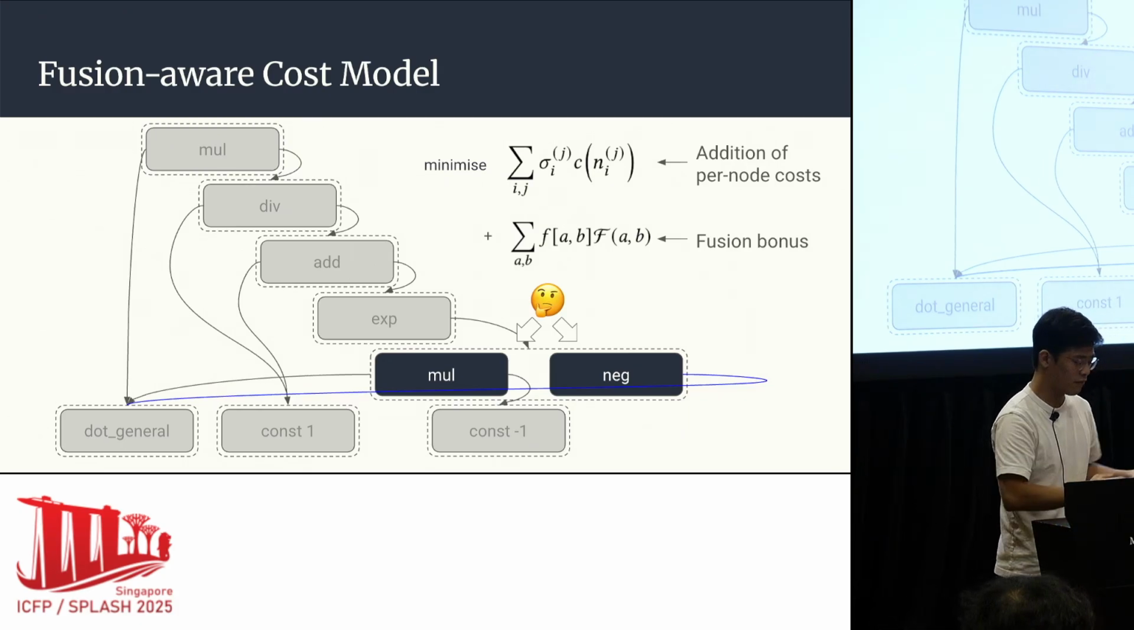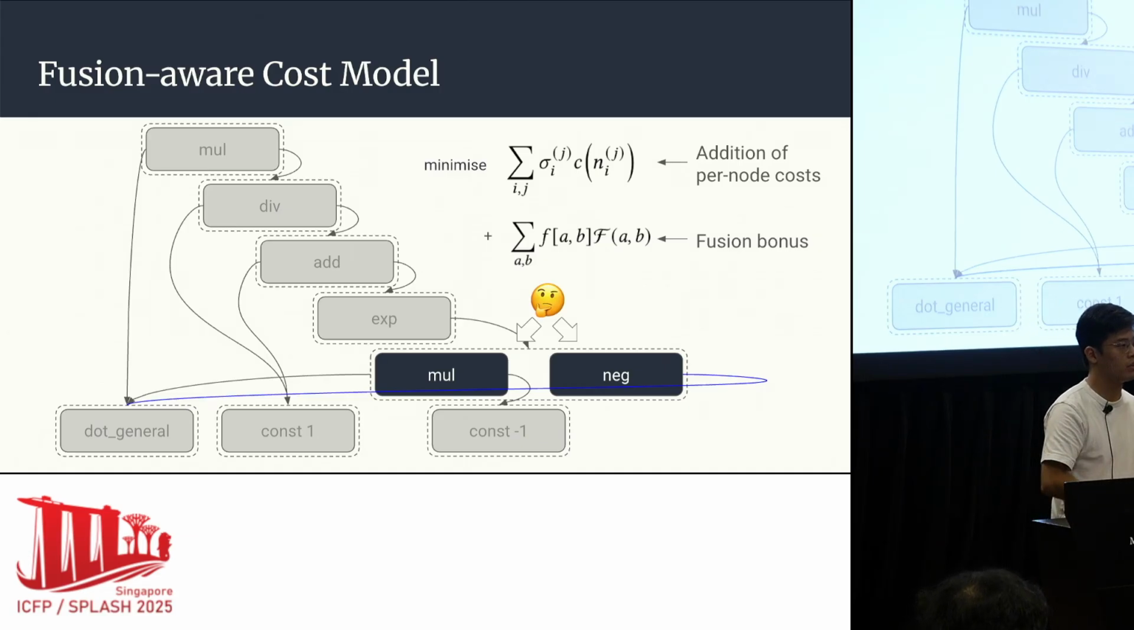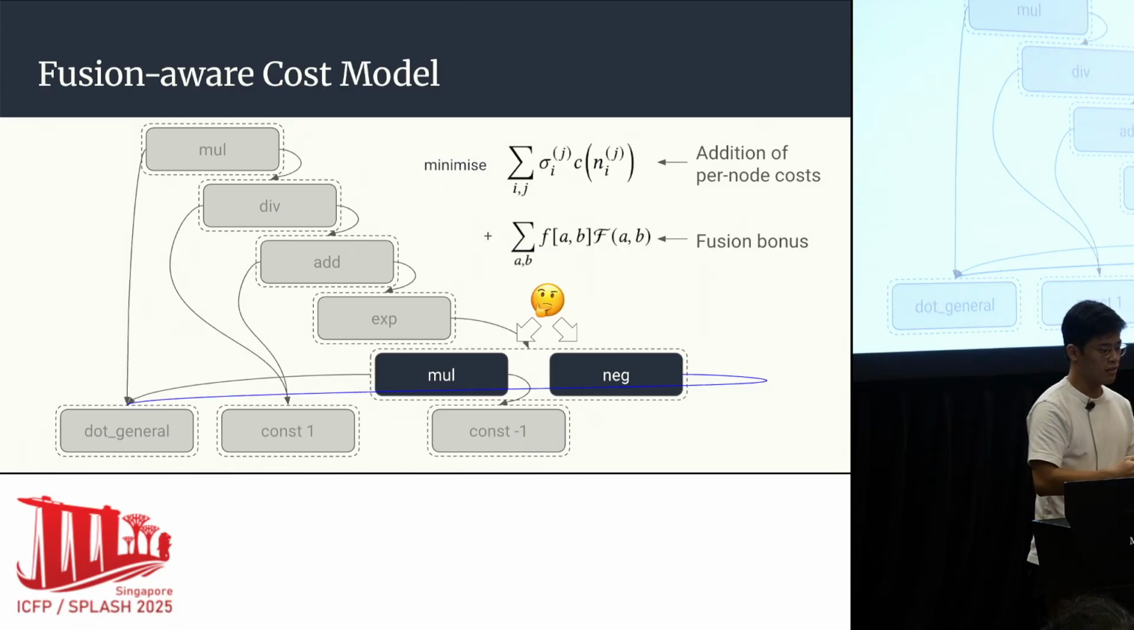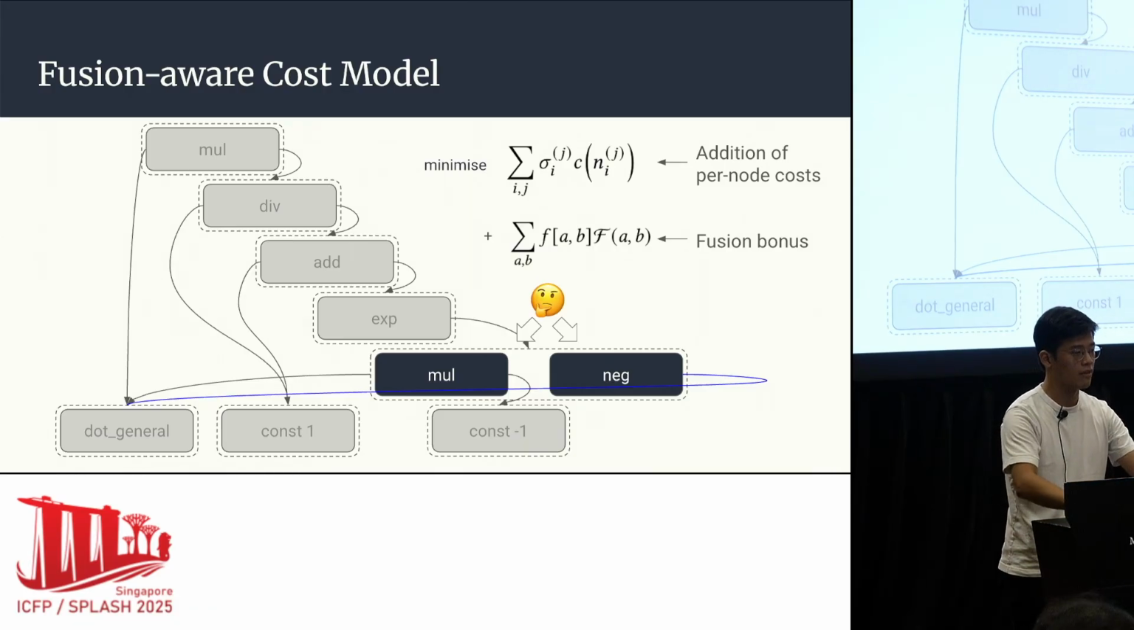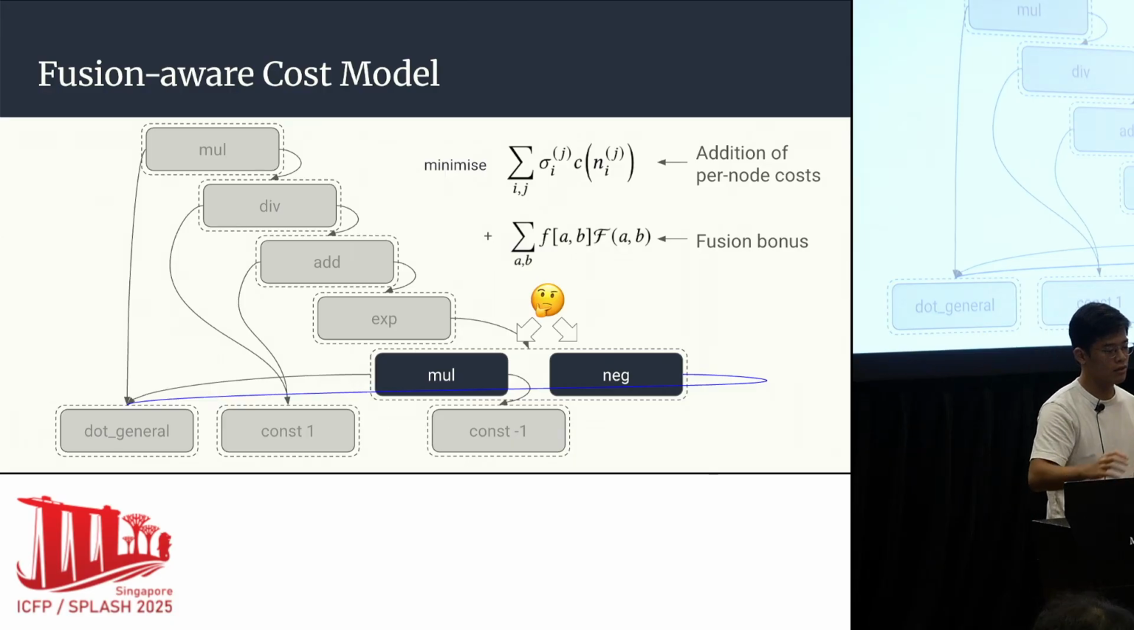So for a given producer-consumer pair, we can estimate how much XLA can save on the sort of data transfer costs by fusing the kernels together. We can add that to the term being minimized, and essentially that's using the cost model to push extraction into picking nodes that are more amenable to fusion.